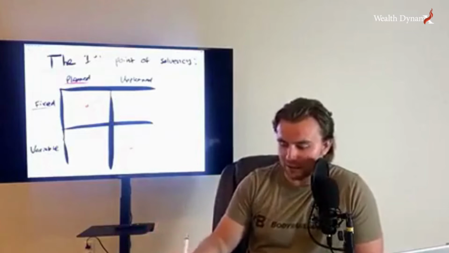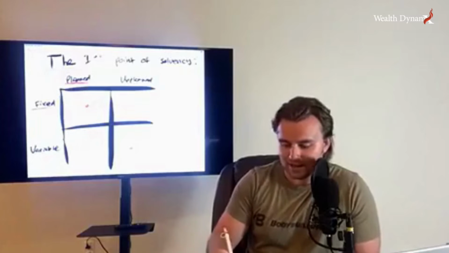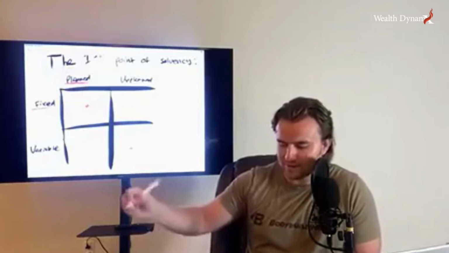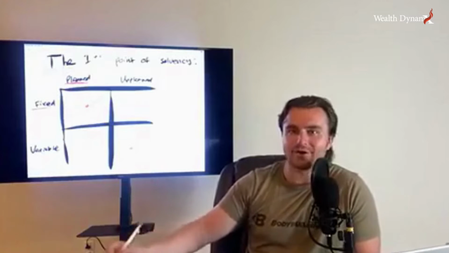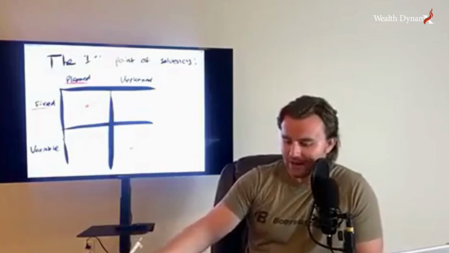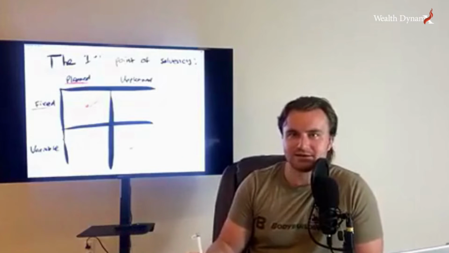Or let's say it's not planned. I don't think about it, but it's never going to be more than $100 because I'm not going to spend much money. It's now an unplanned fixed expense. Or it's an unplanned variable expense. I'm going to go freaking wild and charge up my Visa card. Right? Inflation is planned and it's also something that is fixed, right?